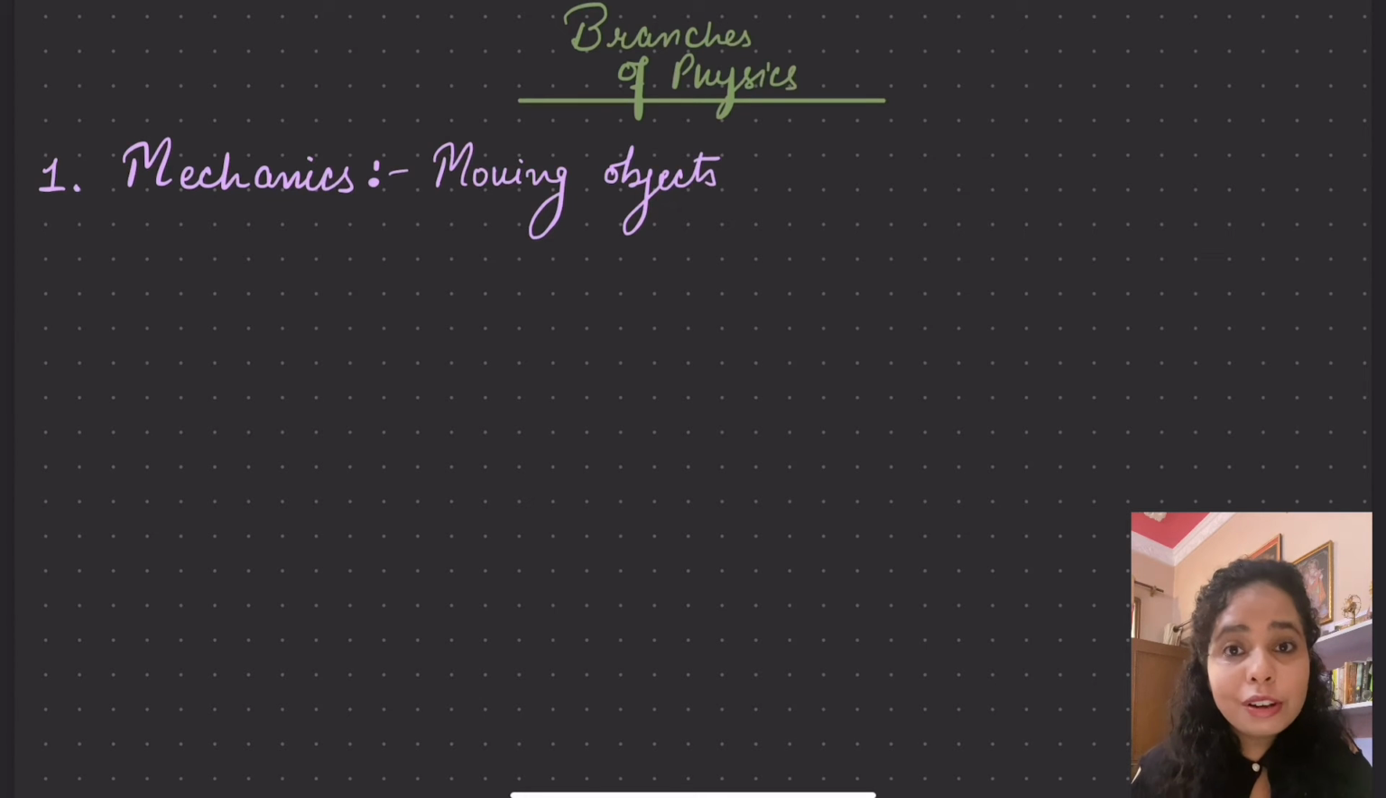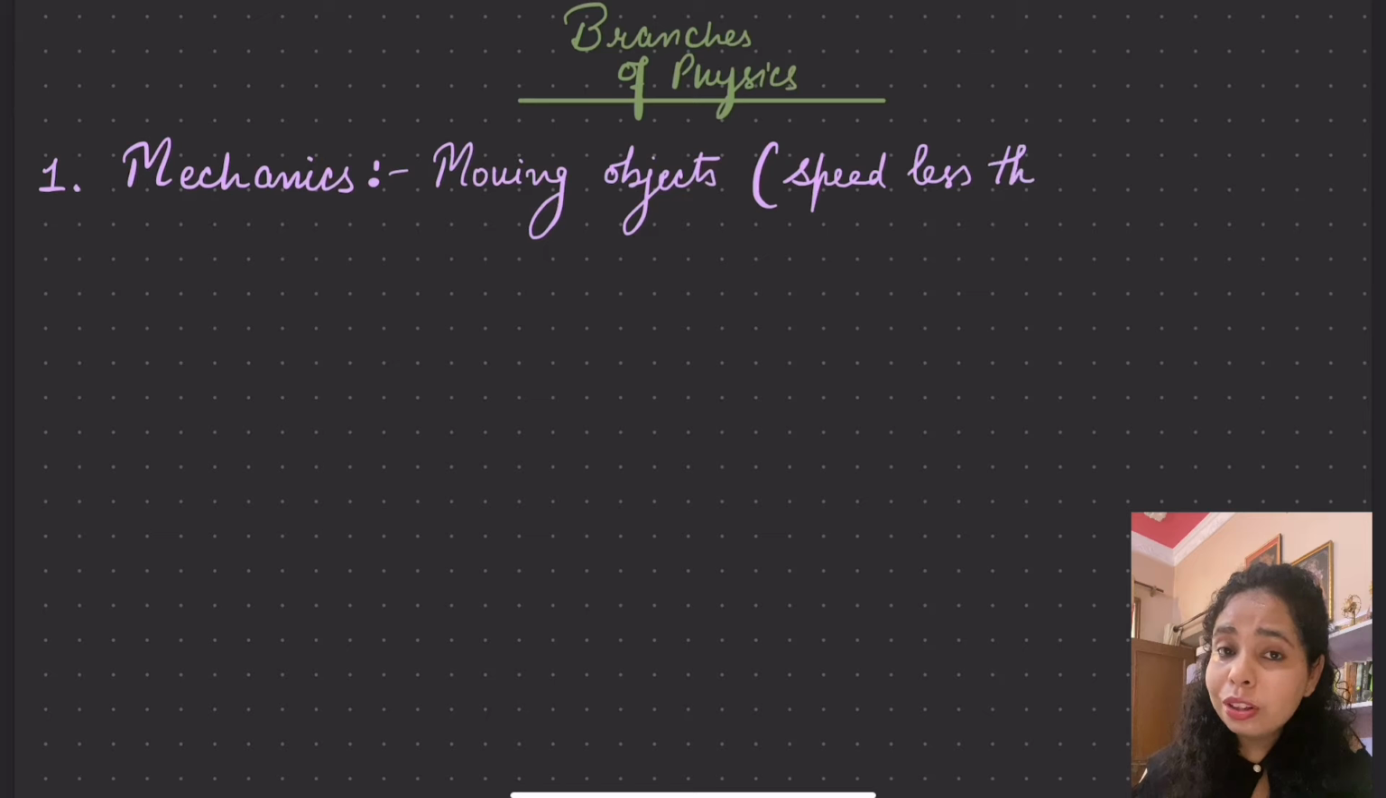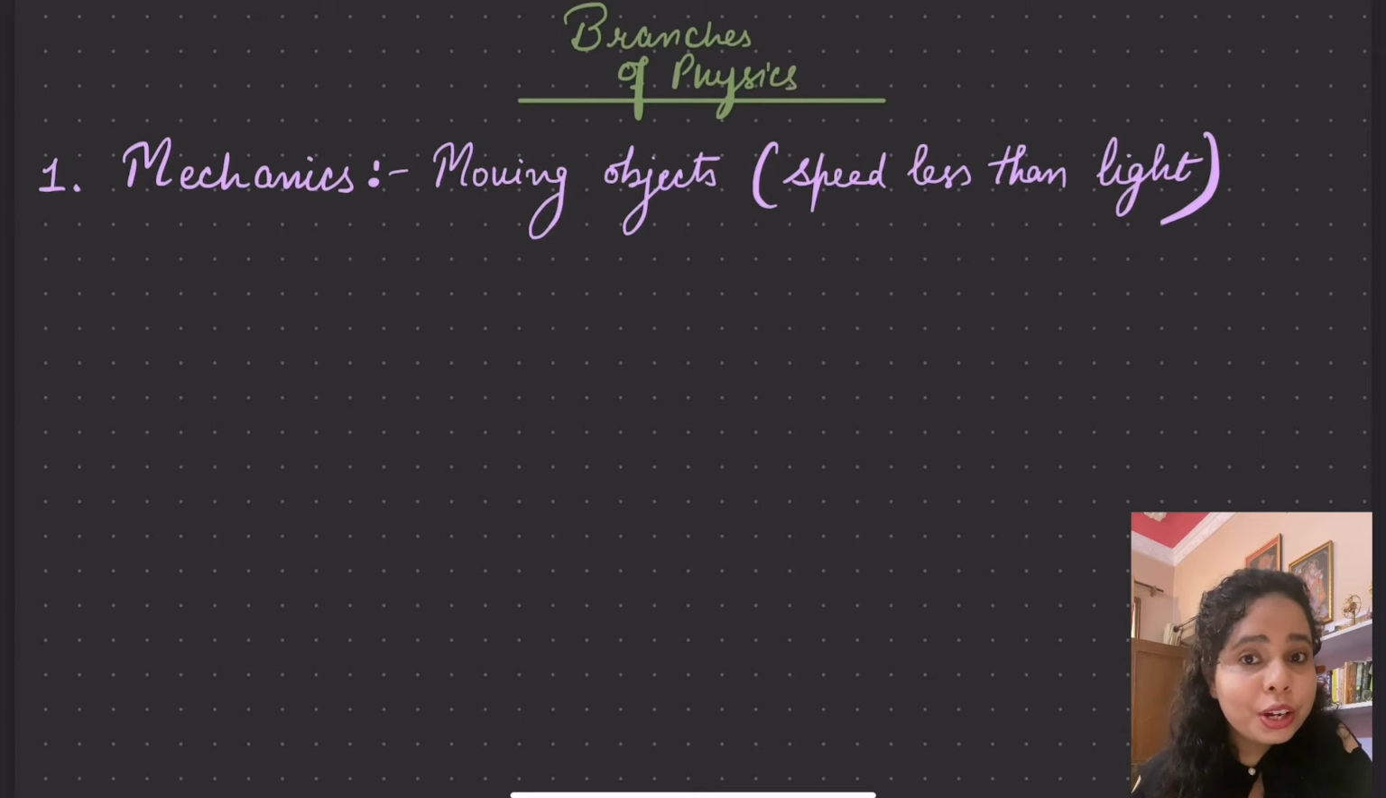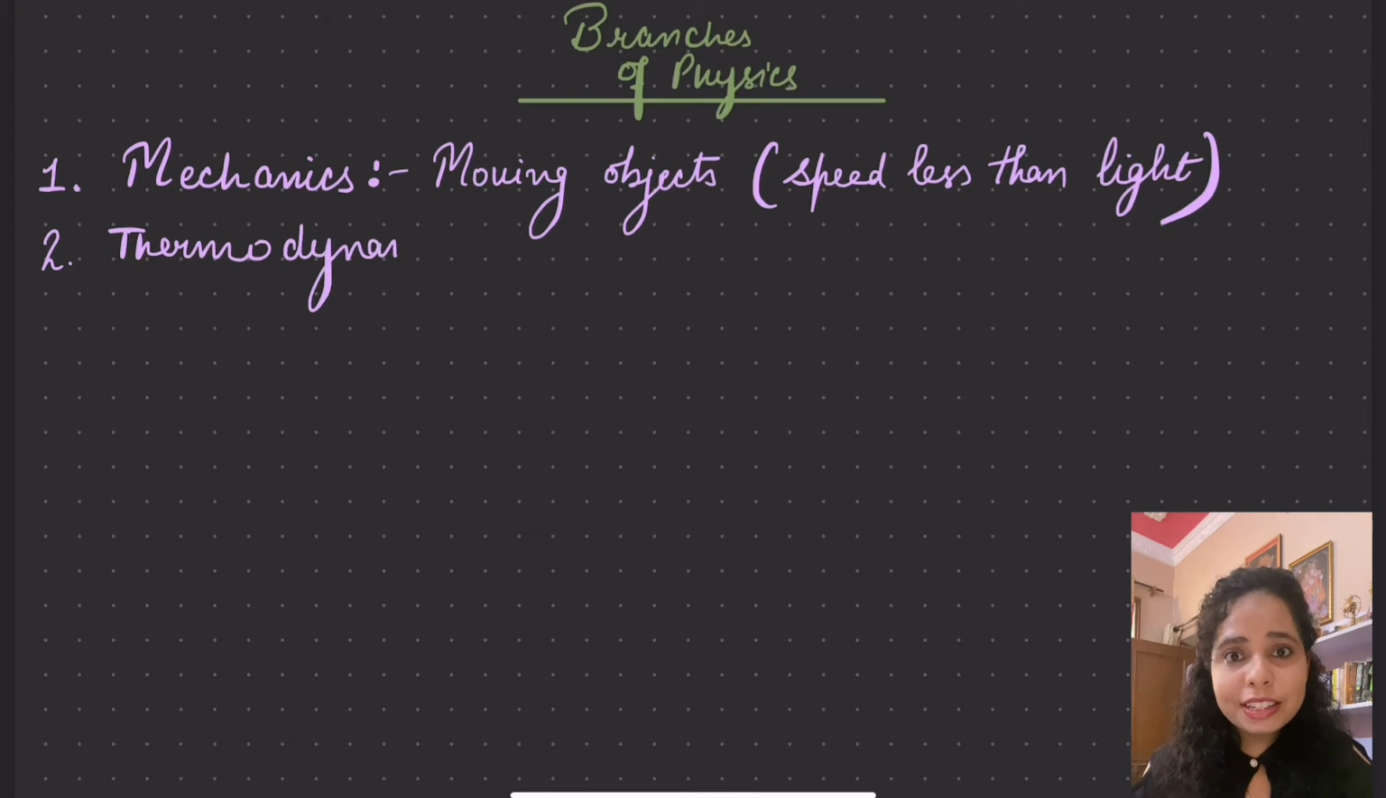For instance, the speed of light, we all know, in space is 3 into 10 raised to power 8 meters per second. That means when light travels, it covers 3 into 10 raised to power 8 meters in just 1 second. So on this earth, there is no object which could move as fast as light. So when we study those objects which are in motion, but still move with a speed much less than the speed of light, it is called mechanics. So in the macroscopic world, when we deal with moving objects, we say we are studying the branch mechanics.